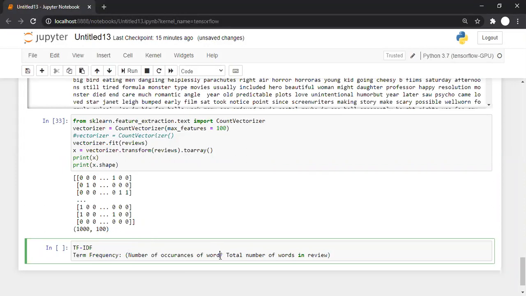Normalized term frequency means what? How many times that word appeared in a sentence divided by total number of words in a sentence. So that way everything will be taken care of. For example, if you are writing very very good, there are 3 words, out of 3, 2 are very very. Now someone has written good many times, but their sentence is also very long. It's like an entire paragraph.